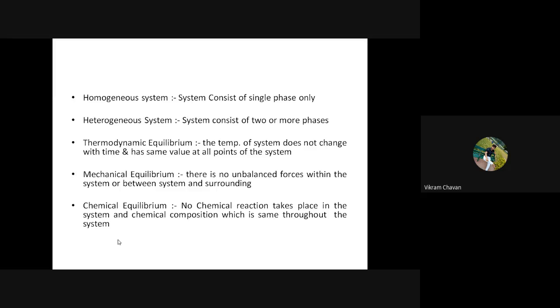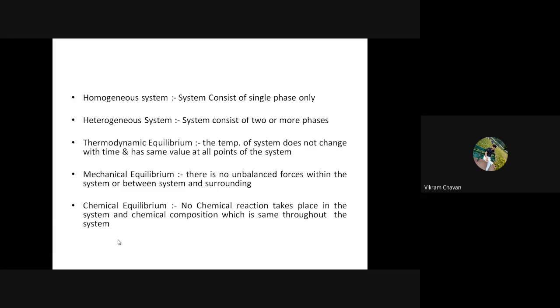Now if you check the temperature at different positions of that substance and you still get 35 degrees Celsius, then we can say that the temperature of the body does not change with respect to time, and it has the same value at all the points of the system. That is called thermodynamic equilibrium.